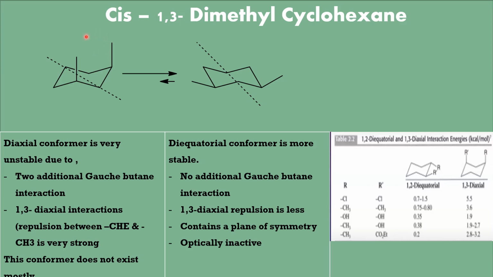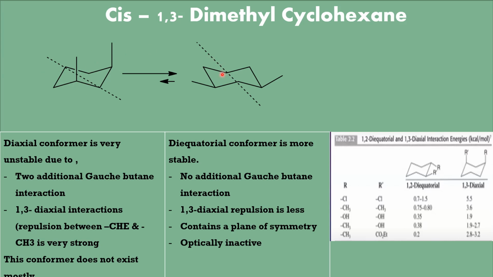So 1,3 diaxial interaction alone raises the energy of this conformer by 5.4 kilocalories compared to this particular conformer. And apart from that, there are four gauche butane interactions. So 4 into 0.9, that is 3.6 kilocalories of energy rise is there due to gauche butane. Because of the 1,3 diaxial interactions and gauche butane interactions, this conformer has very much higher energy than